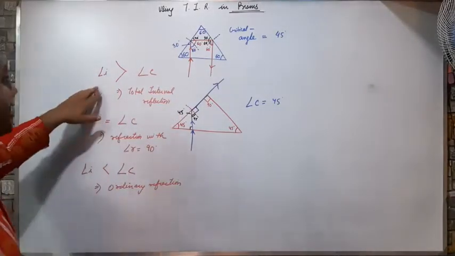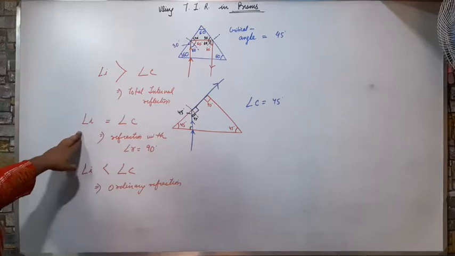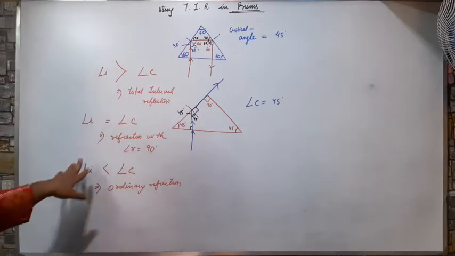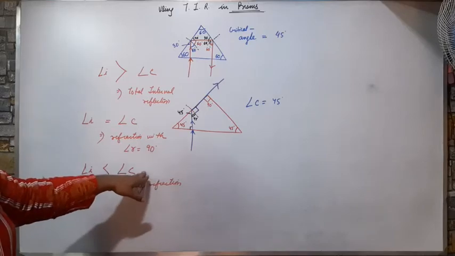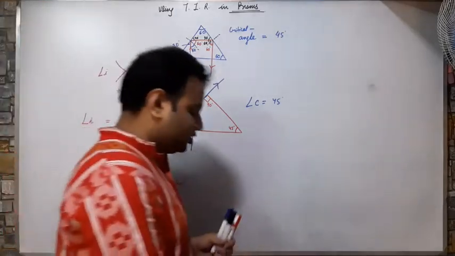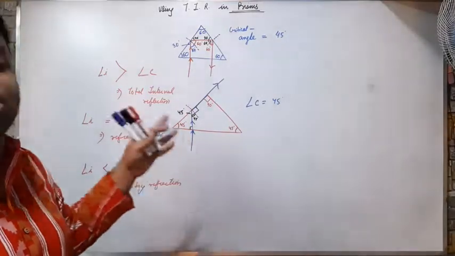These three properties: that the angle of incidence should be greater than the critical angle, if the angle of incidence is equal to the critical angle, and if the angle of incidence is less than the critical angle. Correct? Okay. Then the next topic that I was discussing at the beginning, that is dispersion.